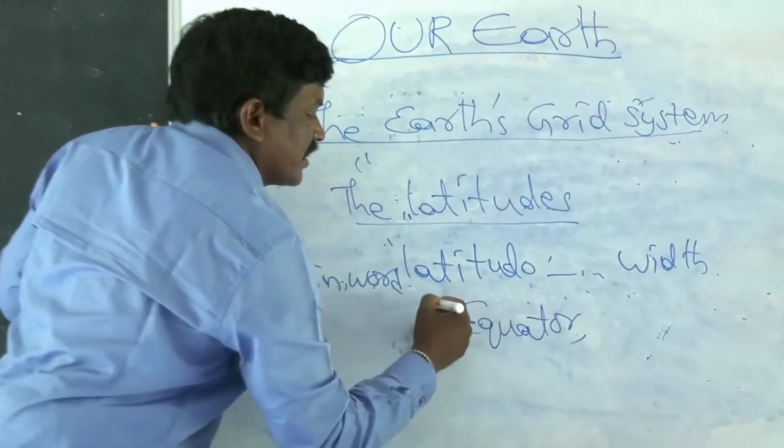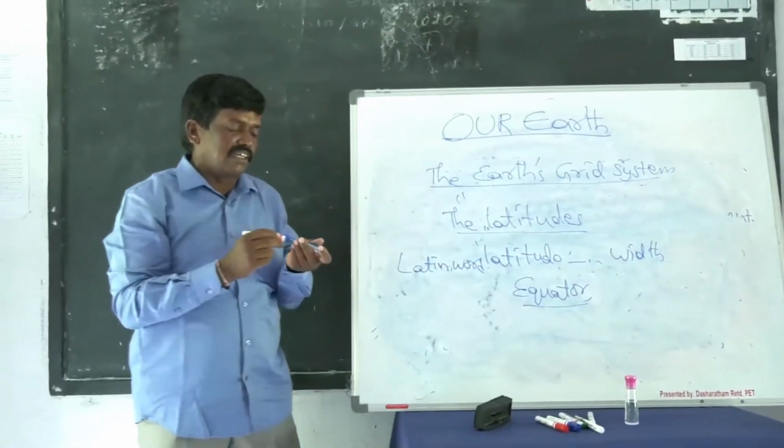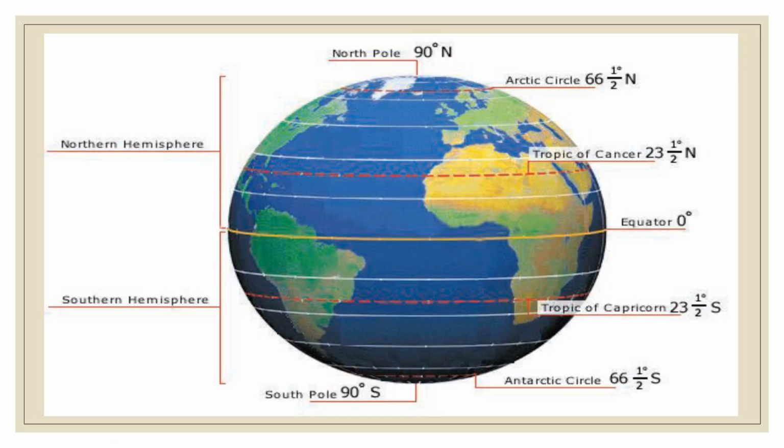So I will tell you once again the definition of the equator. It is a circle drawn at equal distance from north pole to south pole. A horizontal line is drawn. So this is called an equator. The equator divides the earth into two halves horizontally.